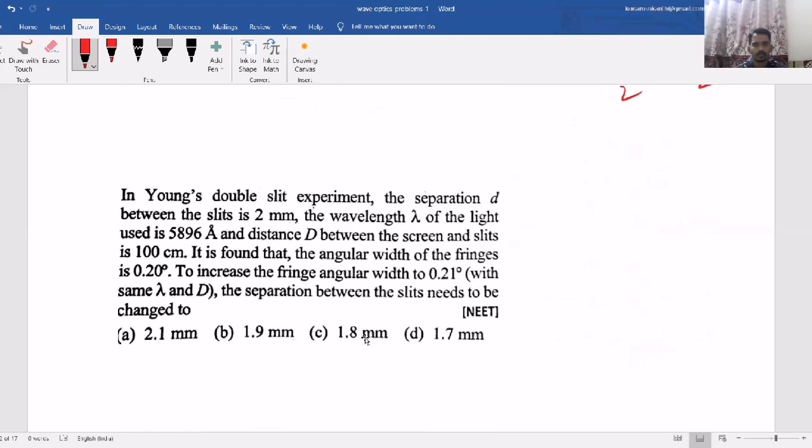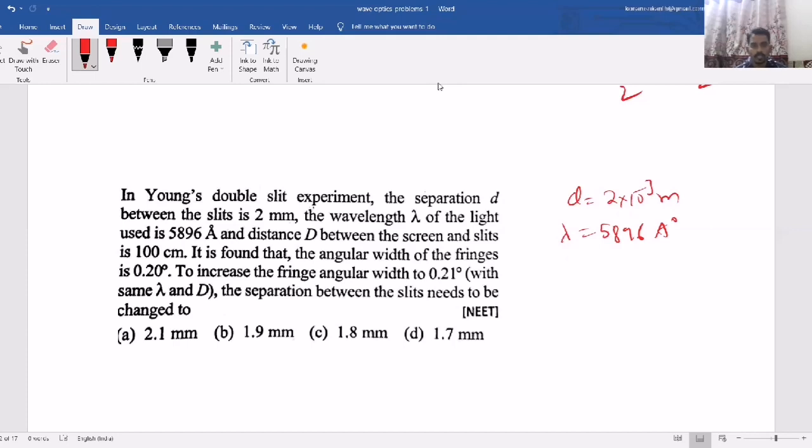Now, in Young's double slit experiment, the separation d between the slits is d equal to 2 millimeter, wavelength 5896 angstroms, and distance D between the screen and slits is 100 centimeter.